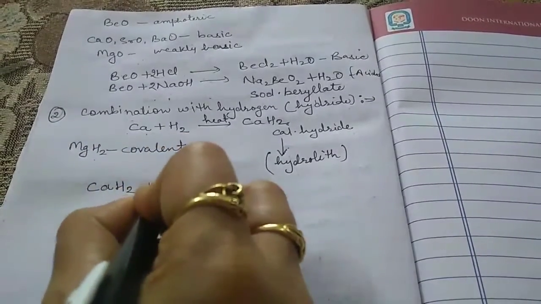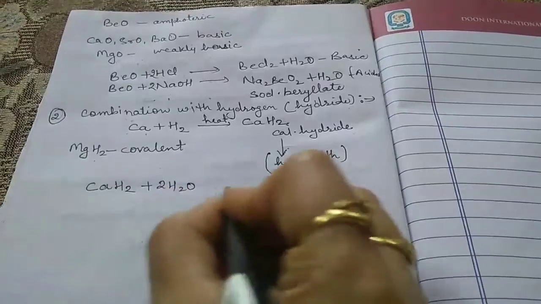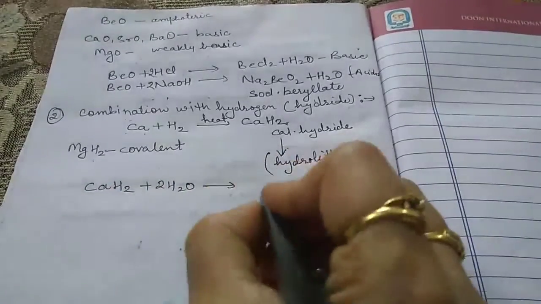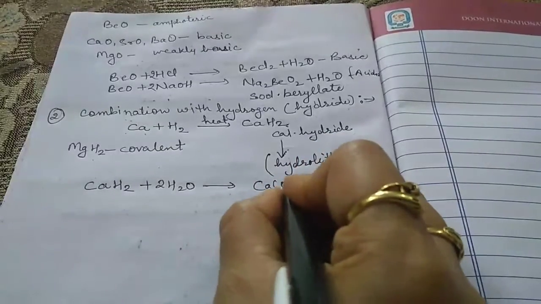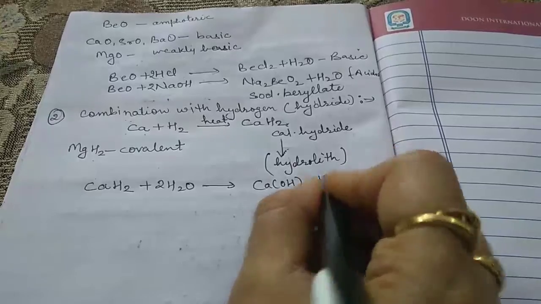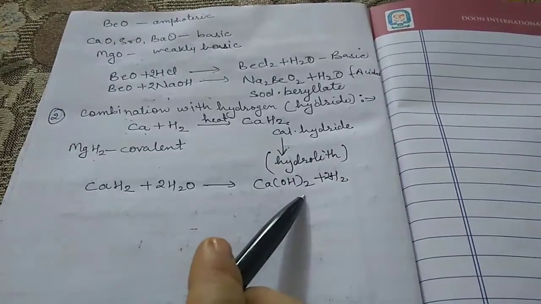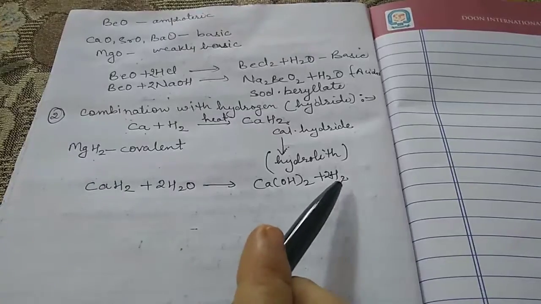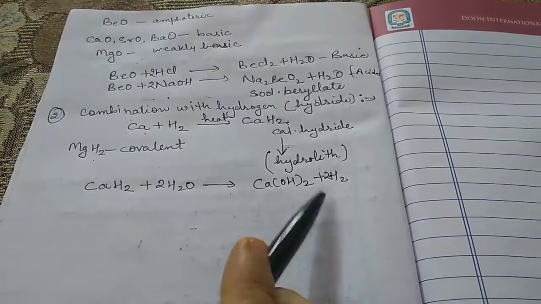CaH2, when it combines with water, they are highly reactive with water, they definitely combine vigorously with the water, we get Ca(OH)2 plus 2H2. So when they combine with water, there is a formation of hydroxide with the liberation of hydrogen.